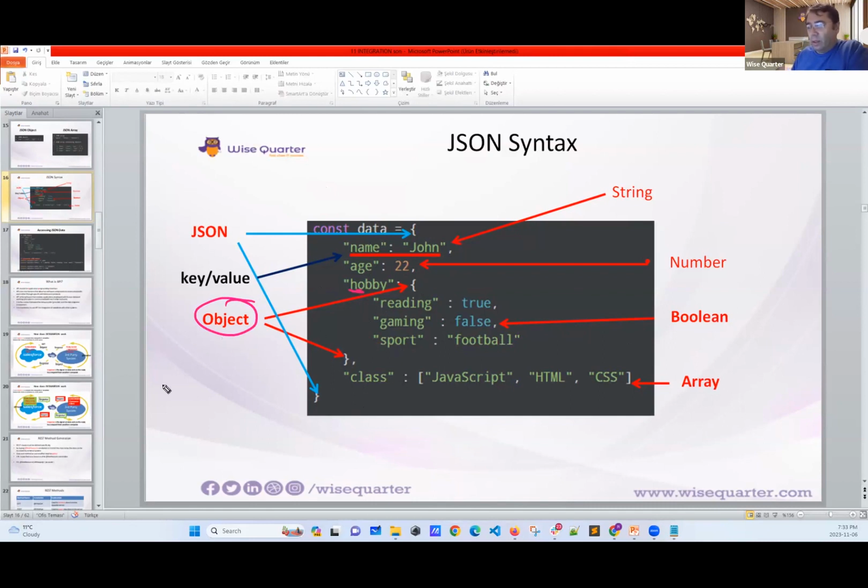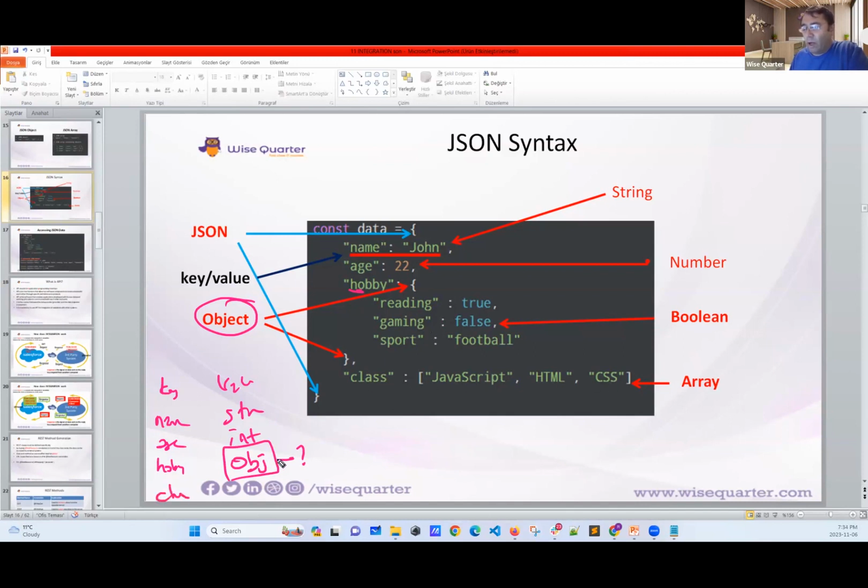Now we have key, value. Key is name, value type is string. Key is age, value type is, as you see, integer. We have hobby, and the value type is object. This is important, my friends. You can have an object as value, and we may also have an inner object here. This can happen. And the last one, we have class.